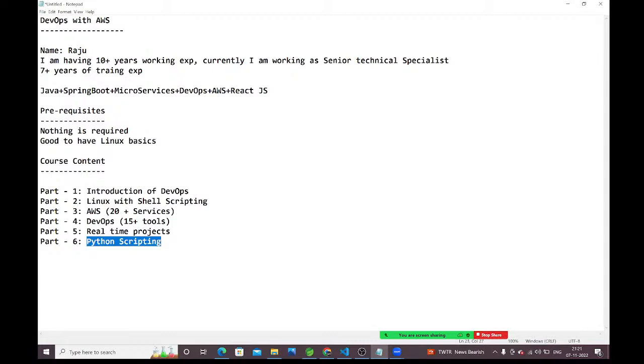In those 100 containers, some Tomcat containers are available, some HTTPD containers are available, like that. If you want to delete any particular container, we have the Docker command. If you want to delete all 100 containers, we have a command. But if you want to delete only Tomcat containers, assume I have 20 Tomcat containers out of 100 containers, and I want to delete only those 20 Tomcat containers, we don't have any specific command. I want to delete only 20 HTTPD containers, right? We don't have any command for that. So in that case, we can write 4 to 5 lines of Python script to delete all Tomcat containers.